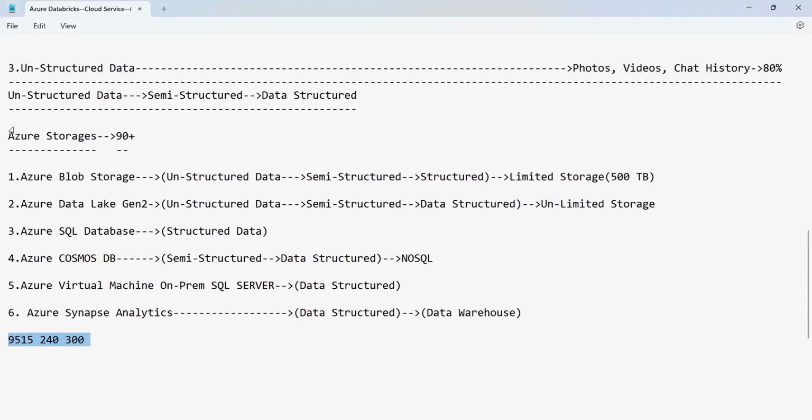Any questions? Yes, I just wanted to ask one quick question. Are we going to cover PySpark as well along with Databricks? Yes, we are going to see Databricks on PySpark only.